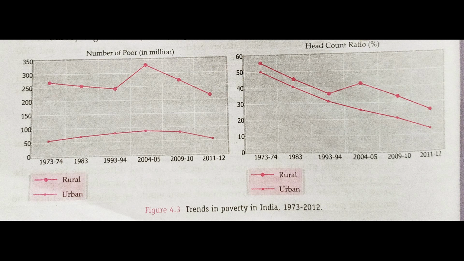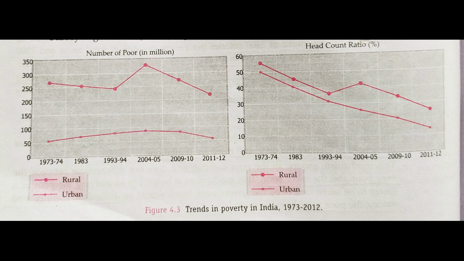If you see the year 2011 and 12, the number has come down to about 220 million. So surely, after the implementation of the new economic policies, the poverty rate has declined, but not as expected.